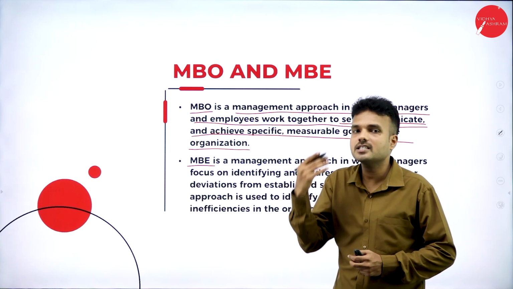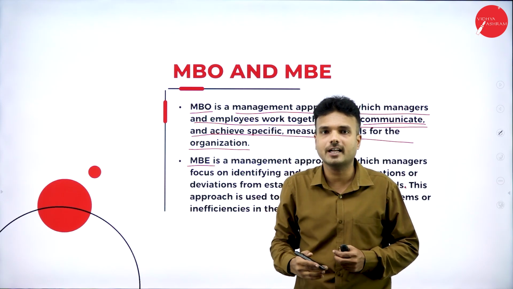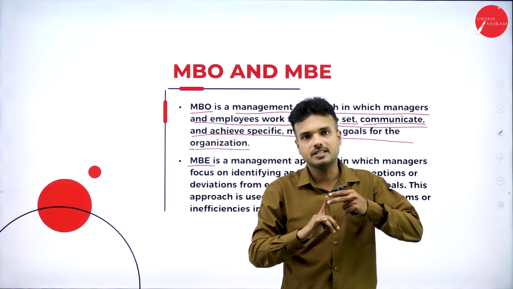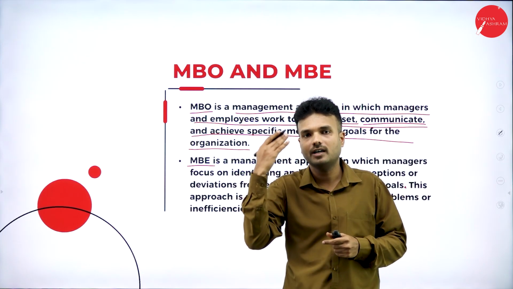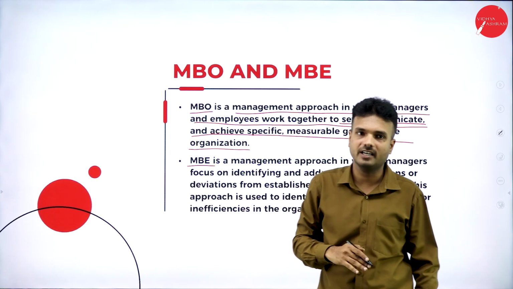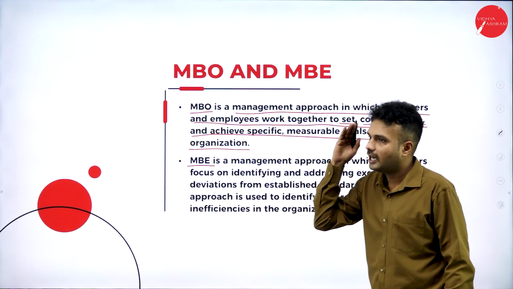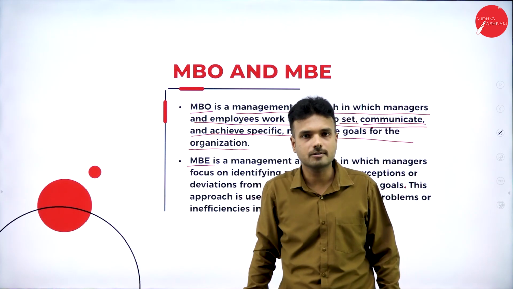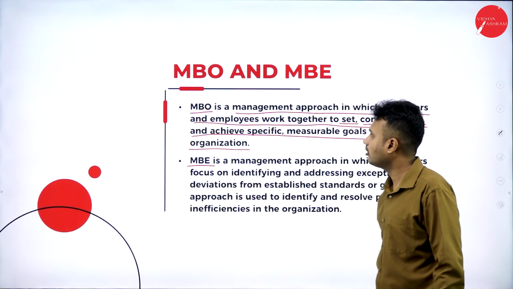Who are going to achieve the set and specific goals of the organization? Both the management and the individuals of the organization. There must be a collaboration among the management and the individuals of the organization, where they are supposed to communicate with each other, set the goals of the organization, and reach the goals of the organization. That is nothing but the concept of MBO.